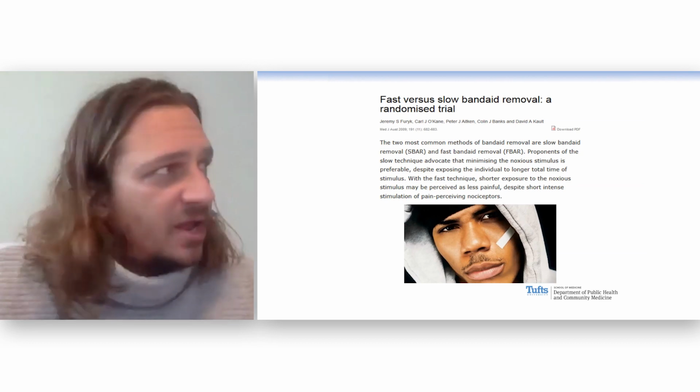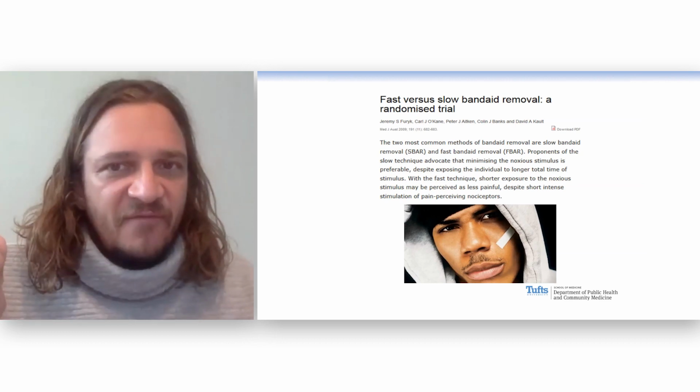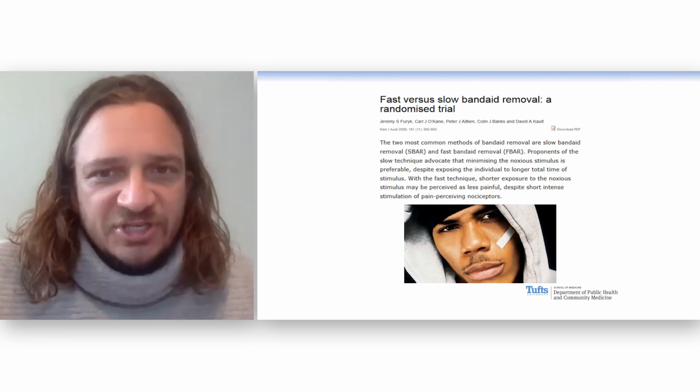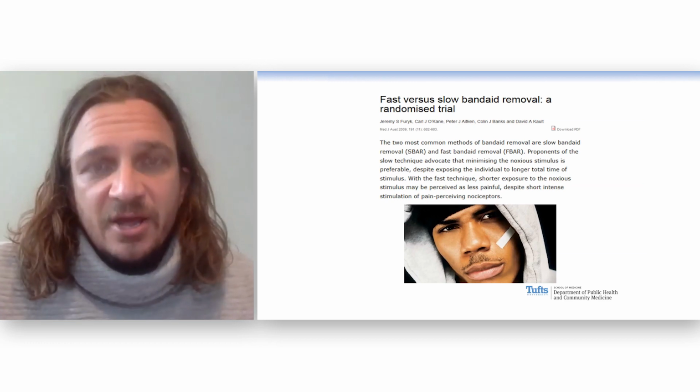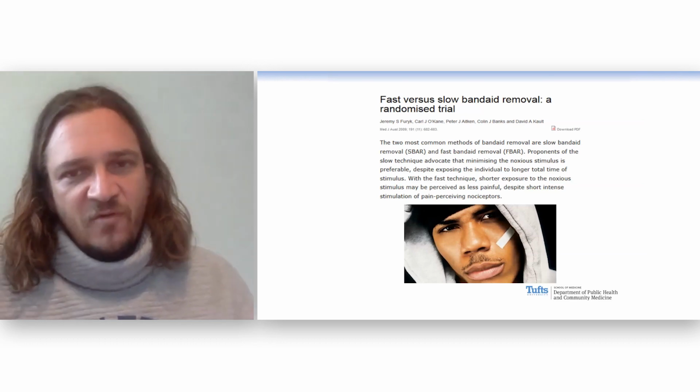His name is Nelly. He used to walk around with a Band-Aid. I'd love to rip this one off fast. Actually, I'd like to rip it off slow. Which one causes more pain? Well, here's a study that tests fast versus slow Band-Aid removal.